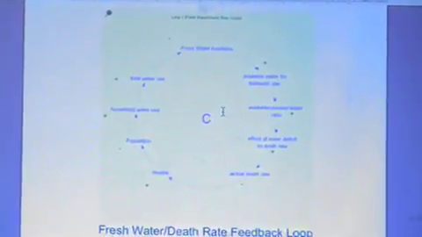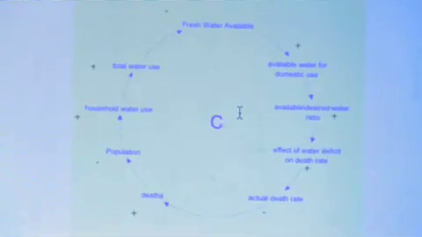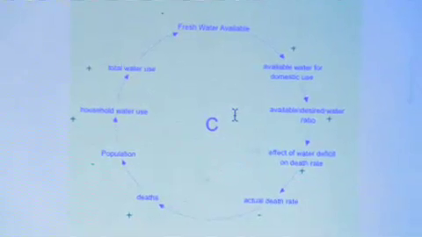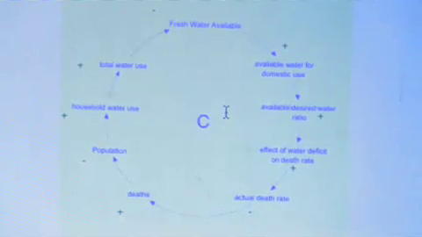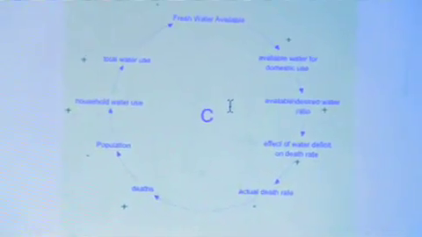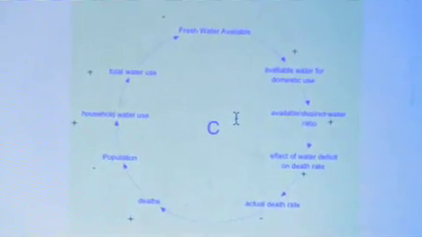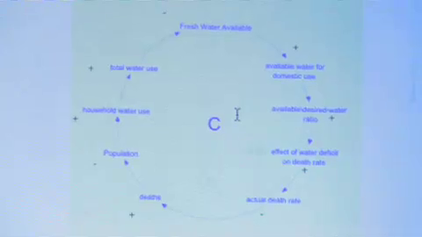When the fresh water available increases, there's more fresh water. That means there's more available water for domestic use. A certain percentage of the fresh water available becomes available specifically for domestic use, and this will increase the available desired water ratio. When there's more water available, the ratio increases, which means the death rate is going to go down because there's more water available for everybody. The death rate goes down because fewer people are dying from lack of water.